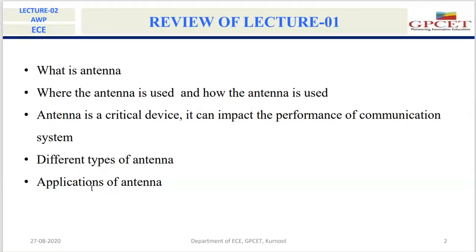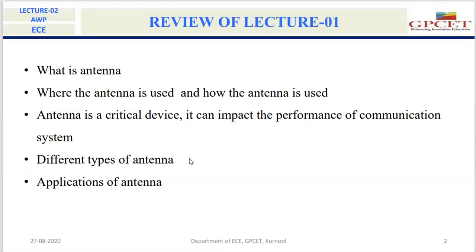We can say that in our cell phones we are using antennas, at cell towers we are using antennas, and at TV stations, radio stations, AM and FM radio stations, for satellite communication, and for navigation purposes. These are some applications. There are n number of applications for antennas.